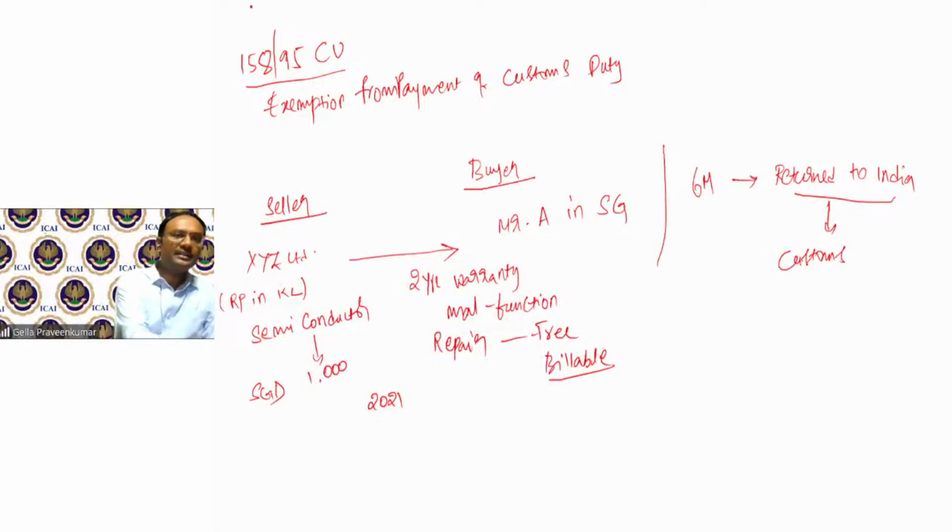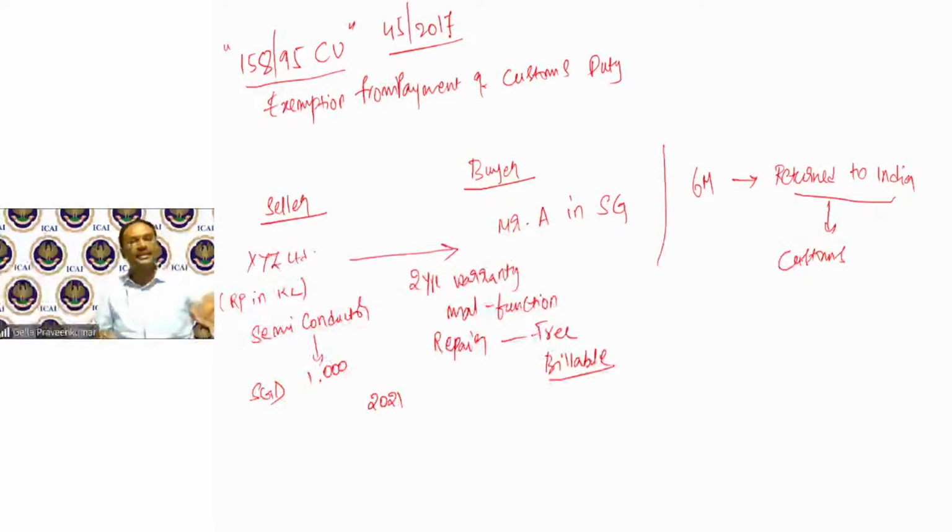At that point in time, this notification 15895. When I take classes on customs, I'll explain in detail where one more notification called 45 of 2017 is there. 45 of 2017 under customs. So these two provisions, I'll explain how customs duty can be saved on imports.